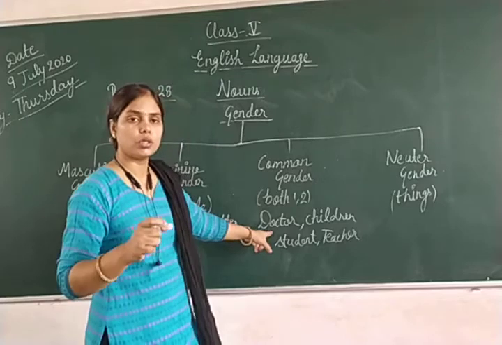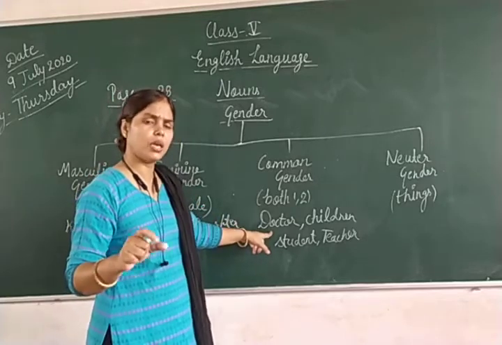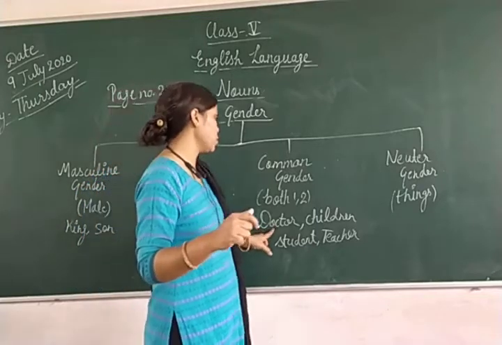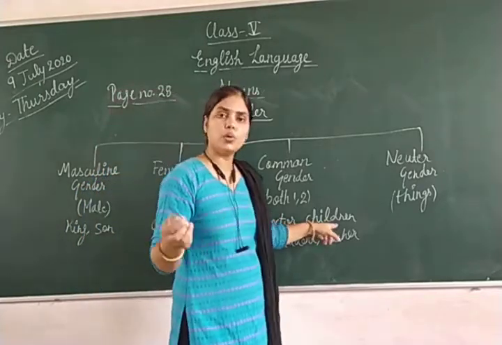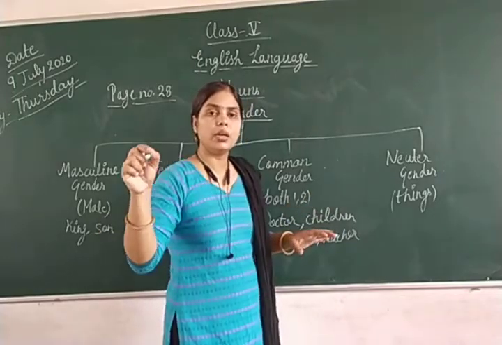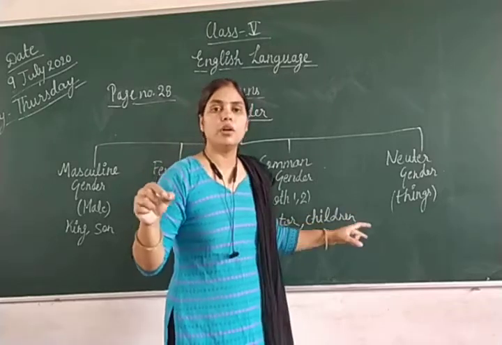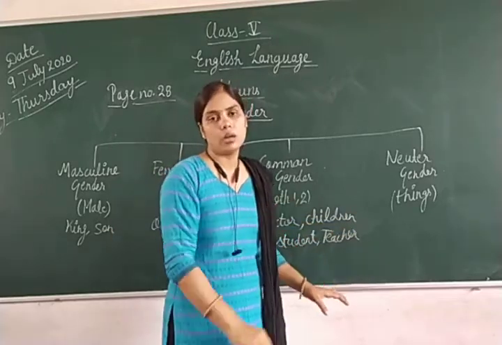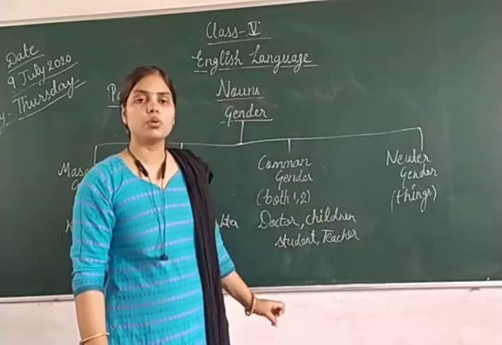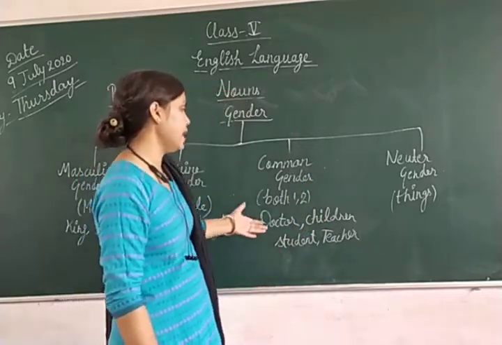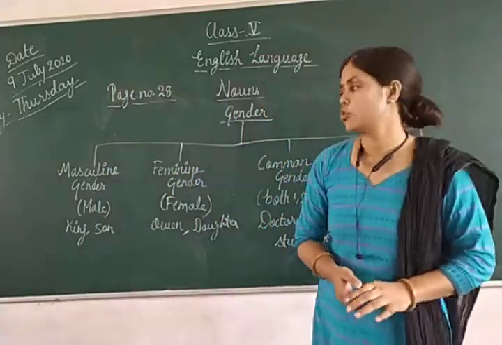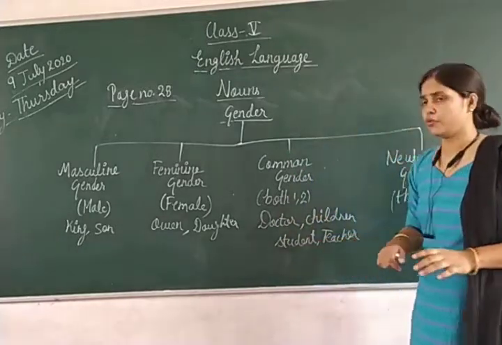We don't know डॉक्टर जो है वो फीमेल के लिए भी हम यूज करते हैं और मेल के लिए भी यूज करते हैं, so that's why it came in common gender. Children we don't know, so children also will come in common gender. We particularly not use this word with a boy or a girl, so that's why it will come in common gender. Student is also comes in a common gender, and teacher will also come in common gender, right? So these are the example of common gender.